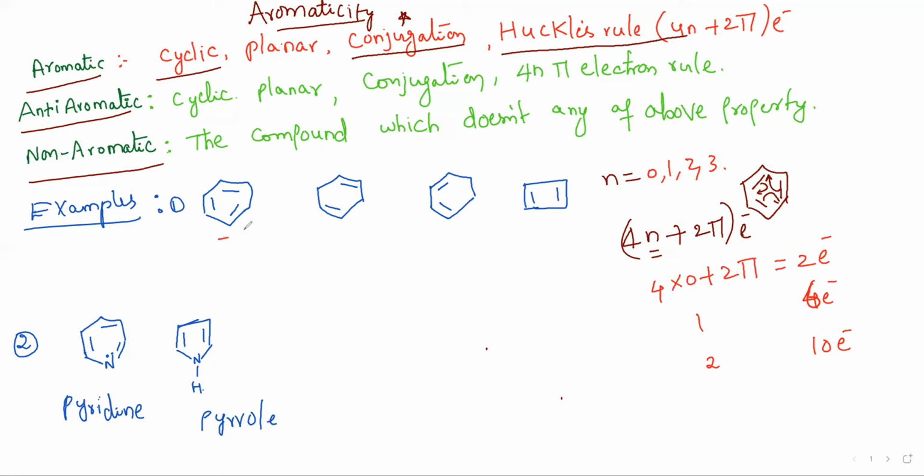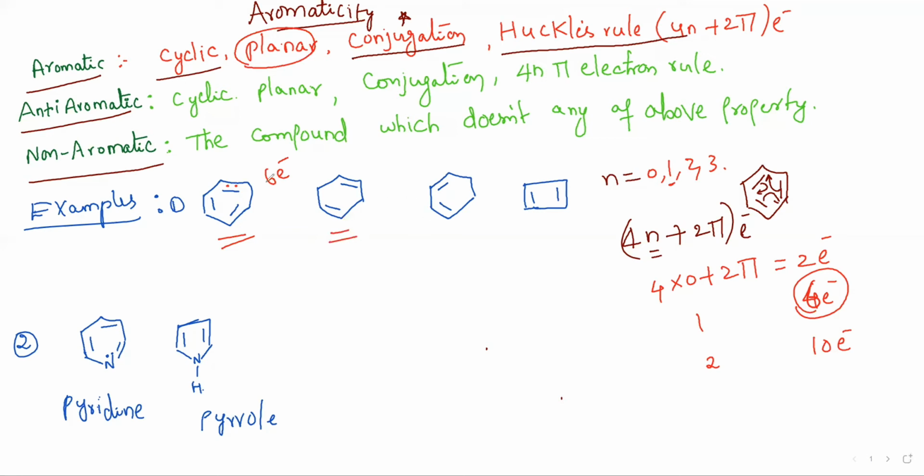Let us discuss benzene. Benzene is cyclic, and it is also planar, and it also obeys conjugation. That is the delocalization of pi electrons throughout the ring, and it also obeys Huckel's rule. Why? Because if I substitute n value as 1, we get 6 electrons. In benzene, how many pi bonds are there? 3 pi bonds. For every pi bond, there are 2 electrons. So 3 into 2, 6 electrons. Hope it is clear.